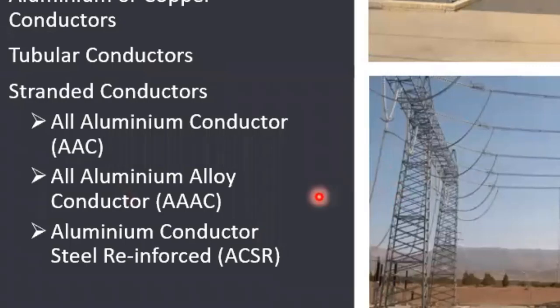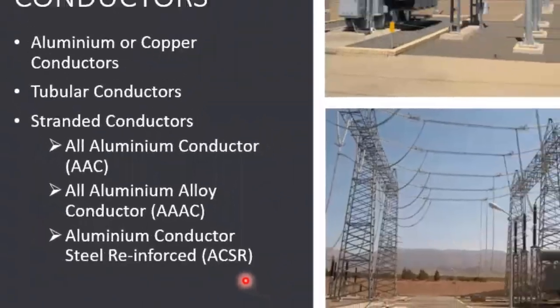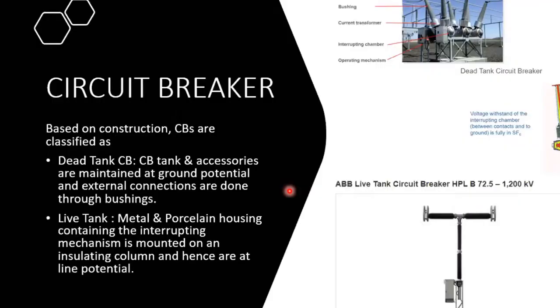Normally the names given to the conductors are animal names, like bird names. They look funny actually, like moose conductor and deer conductor. Different names are there depending upon the rating. Next we'll go to the circuit breaker.